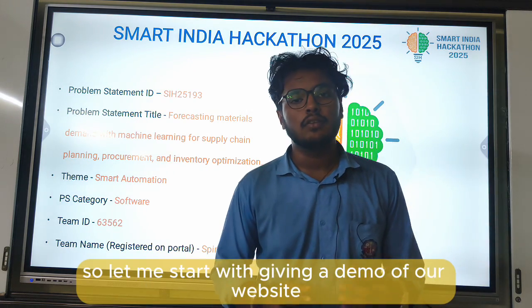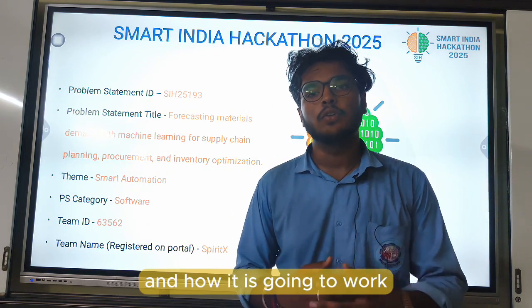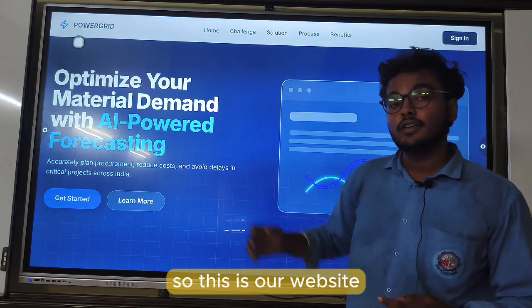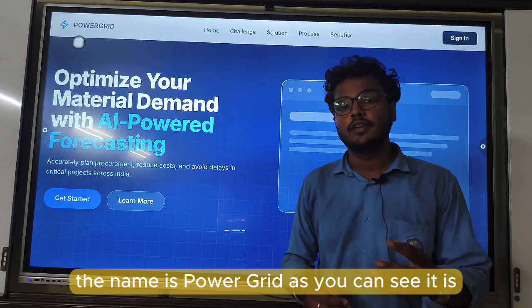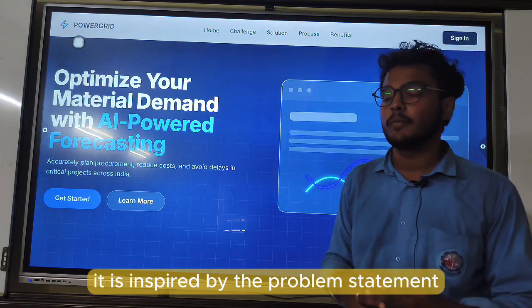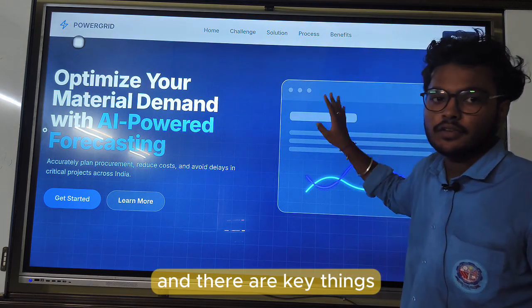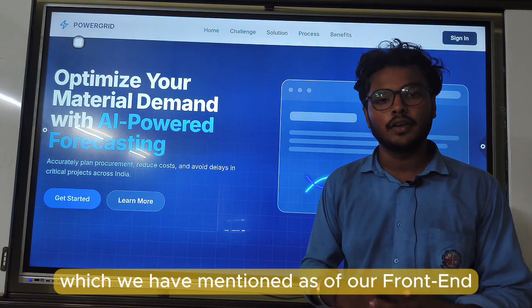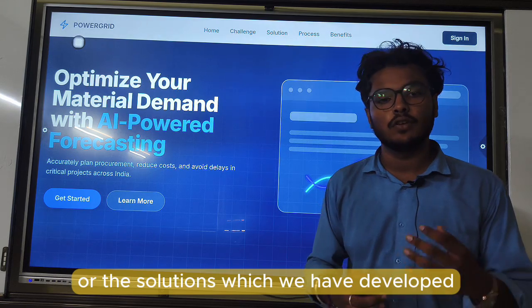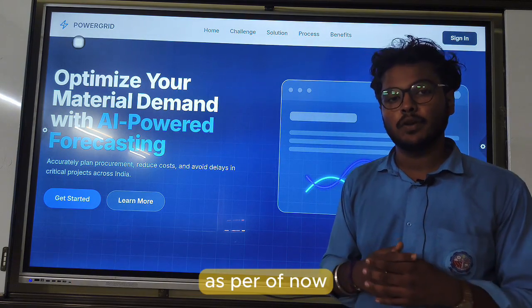So let me start with giving a demo of our website and how it is going to work. So this is our website. The name is PowerGrid. As you can see, it is inspired by the problem statement, and there are key things which we have mentioned as part of our front end, and after that we will see the key features or the solutions which we have developed as of now.